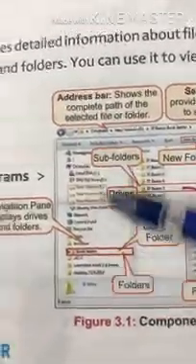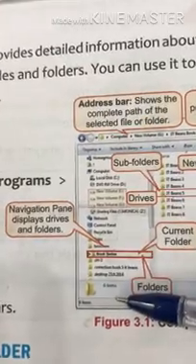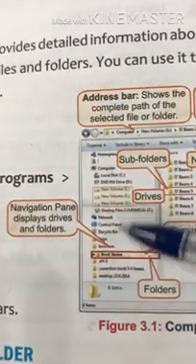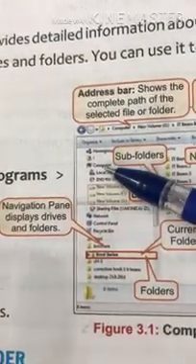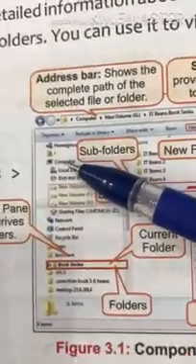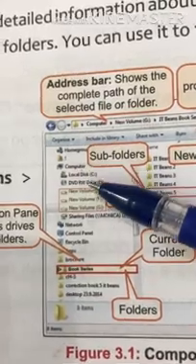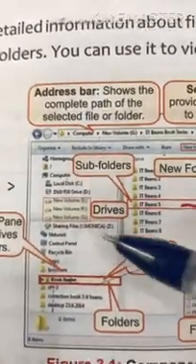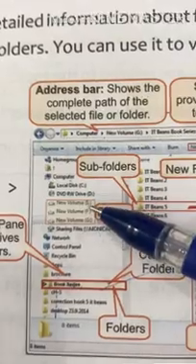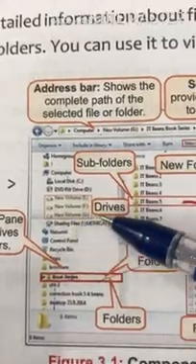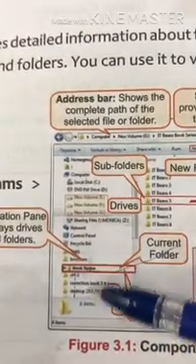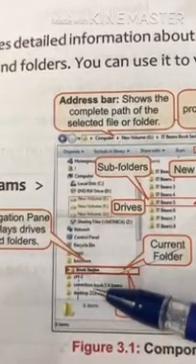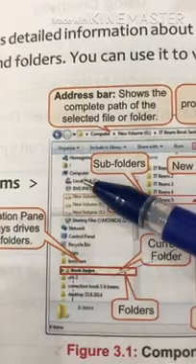Now come to this section. This is the navigation pane. Navigation means it shows you how many drives or folders are in your computer. So this is the computer. Look at this image. This is the computer option, and a lot of drives are given: new volume, new volume E, new volume F and new volume G. These are the drives. Now come to this section. This is the navigation pane, which shows all the drives and folders of the computer.